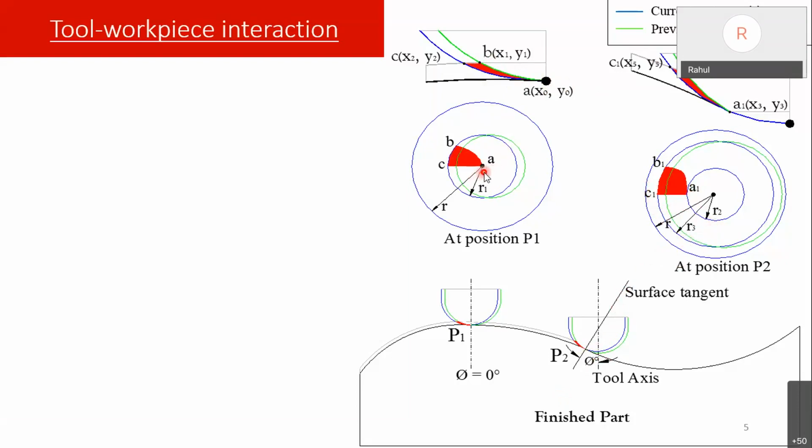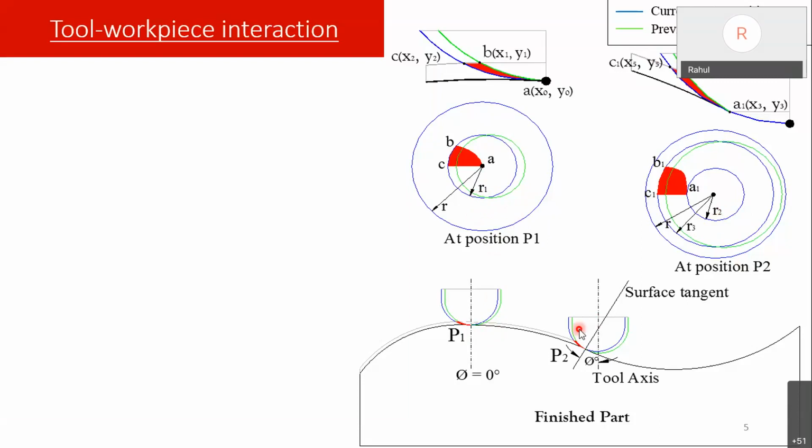Here contact starts at R equal to 0. Directly at the tool tip it gets into contact with the workpiece, and it extends to R1. What we can see is that in the case of flattened surfaces, the effective radius is whatever the diameter of the tool we are using. So if it is a 10 millimeter diameter tool, the effective radius is 10 itself.